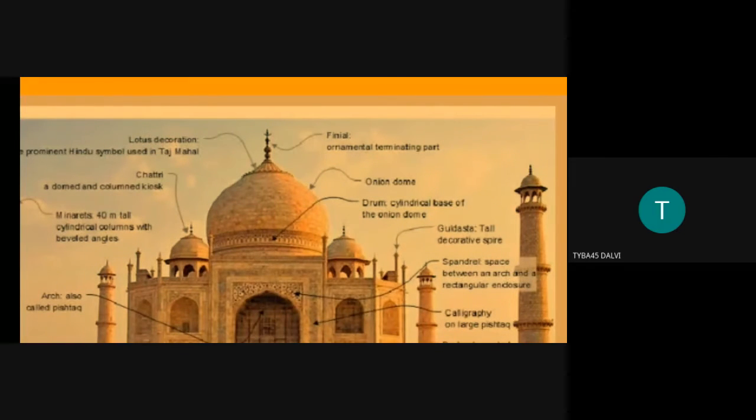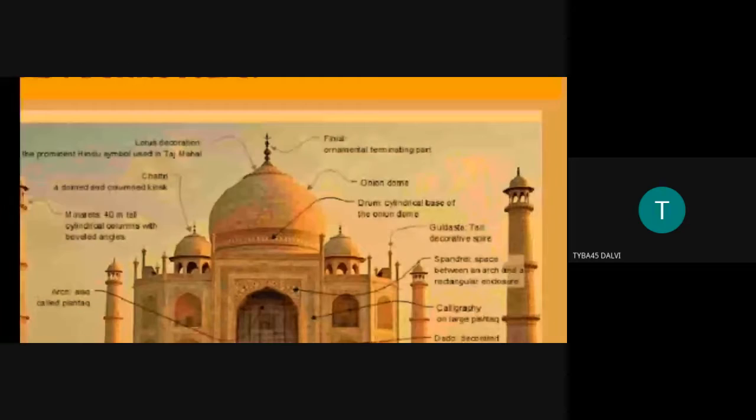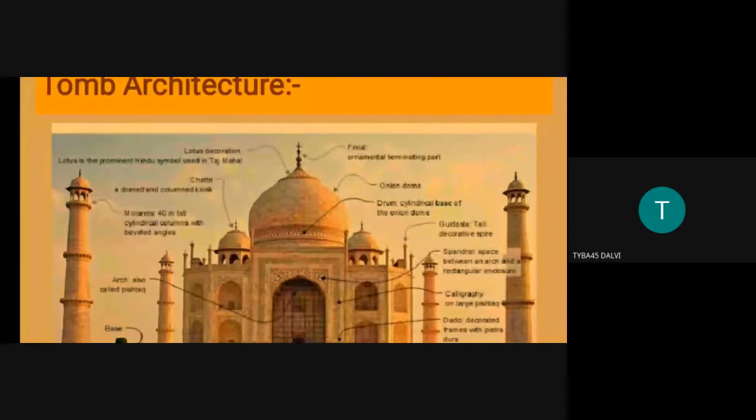This is very important: the mausoleum and the cenotaph are both similar. A cenotaph is basically an empty tomb. There are many tombs of medieval rulers. They constructed them during their regime, but they were not cremated in that tomb. So the monument is termed a cenotaph. A cenotaph is an empty tomb.